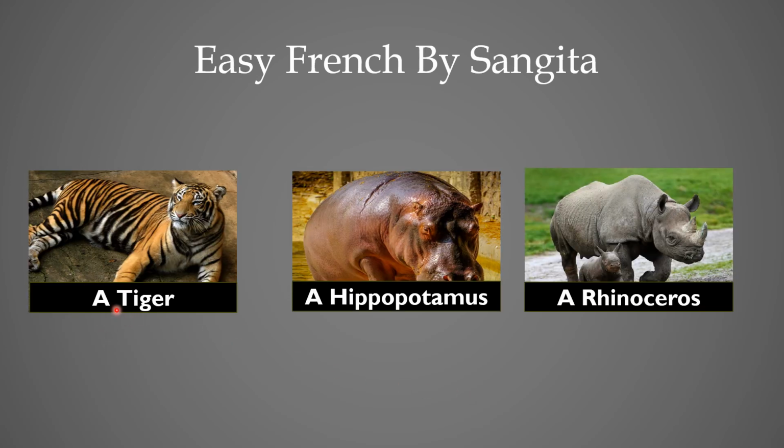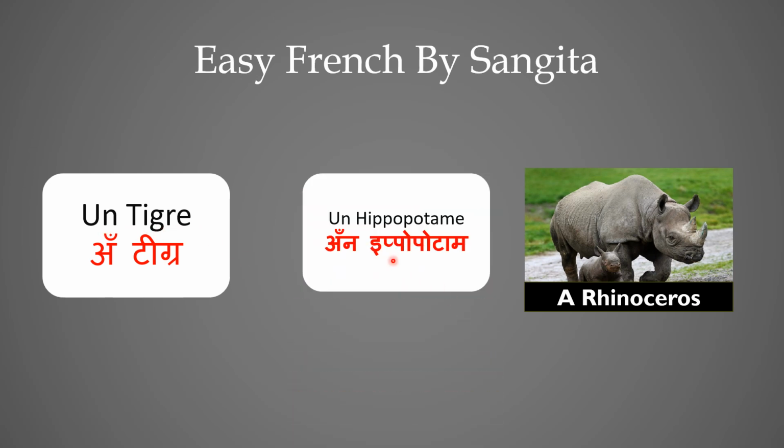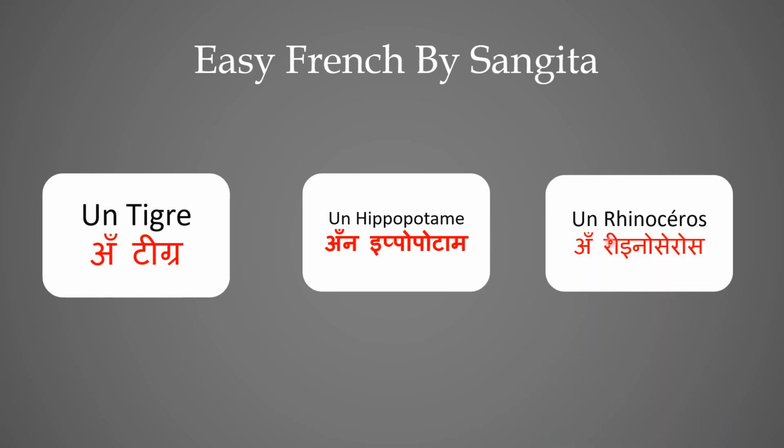A tiger in English will be a tigre. A hippopotamus will be un hippopotame. Next is a rhinoceros will be un rhinocéros.